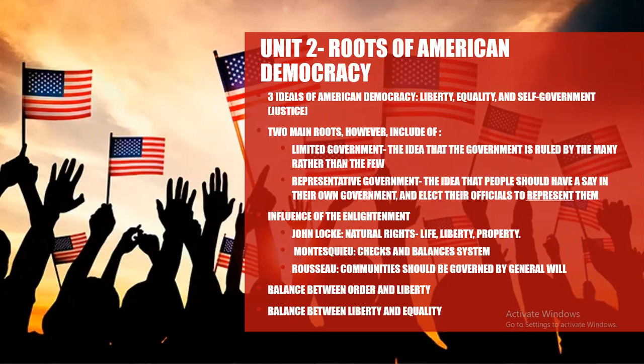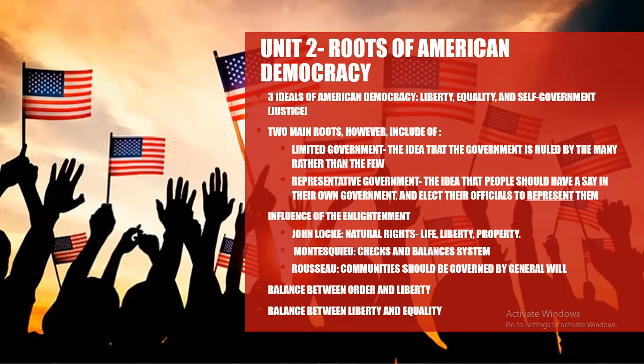The influence of Enlightenment has a lot to do with the roots of American democracy. During the Enlightenment era, there are many philosophers, including John Locke, Montesquieu, Rousseau, and many others, but these three had a really big effect on the United States and its modernization and its future. John Locke had these ideas of natural rights, life, liberty, and property, which are seen today in the United States government, since we have life, liberty, and the pursuit of happiness as our three unalienable rights.